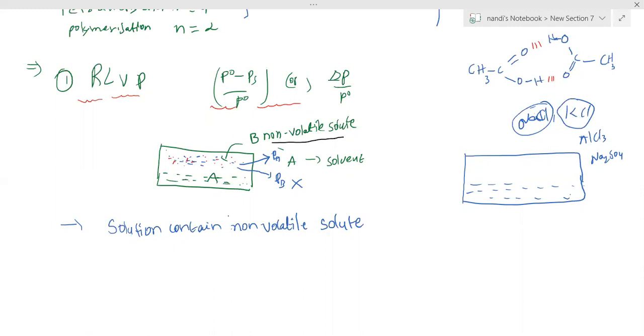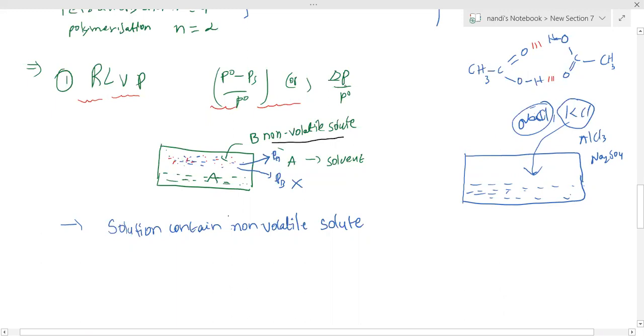If you keep evaporating continuously, you may get pure salt back. That is the reason you prepare salt from seawater. If salt were also evaporating, could you prepare salt from seawater? You can't. So all the general solutions we are going to observe contain non-volatile solutes. When they dissolve in water, how they behave is what we are going to observe.